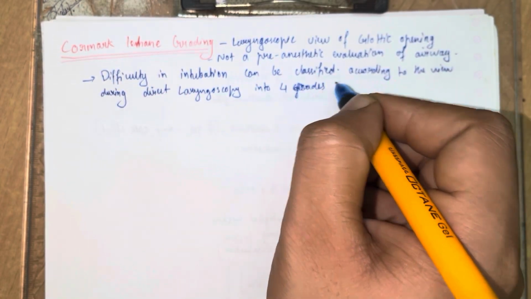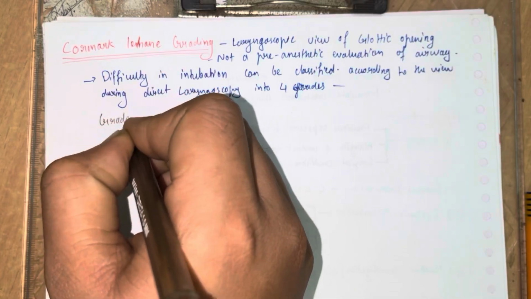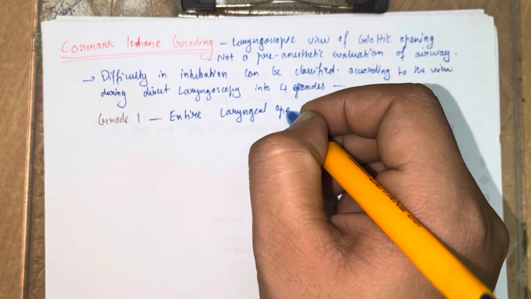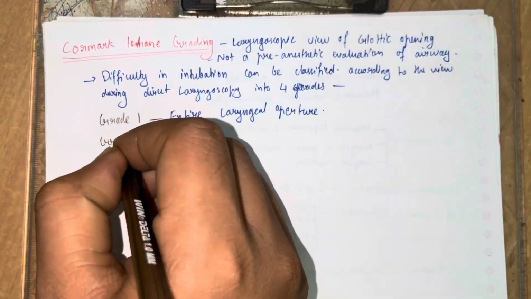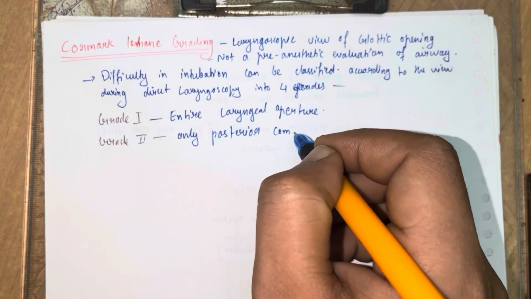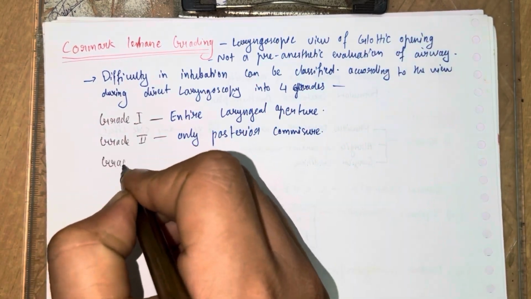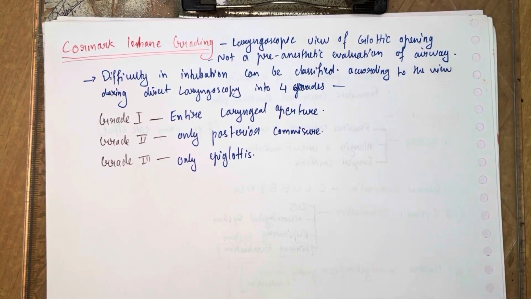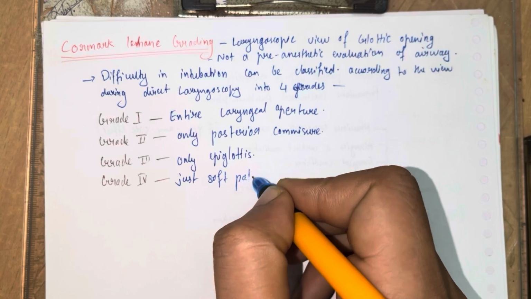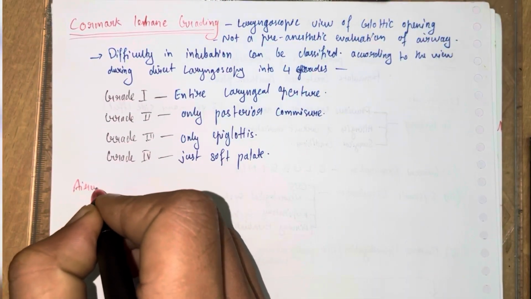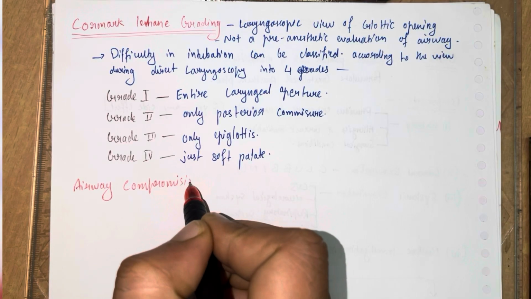In grade 1, we see the entire laryngeal aperture. In grade 2, only the posterior commissure is seen. In grade 3, only the epiglottis is seen. And in grade 4, just the soft palate is seen. So these are not pre-anesthetic, but important points seen on laryngoscopic view.